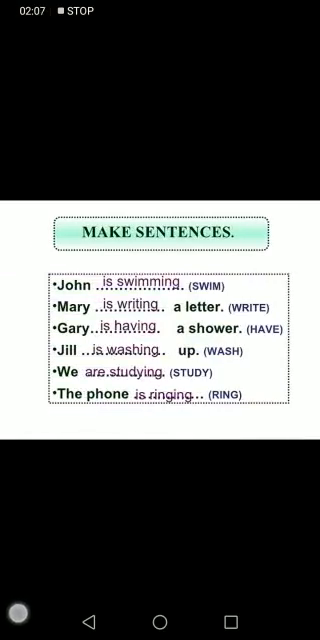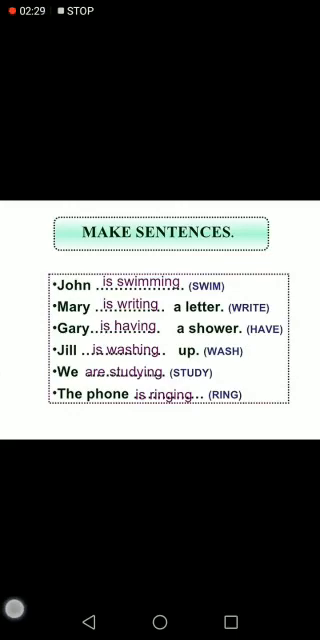Look at these examples. John is swimming, right? It's a consonant-vowel-consonant rule. I is a vowel and M is a consonant, W is a consonant. Double the last letter, M. Mary is writing, right? Gary is having.